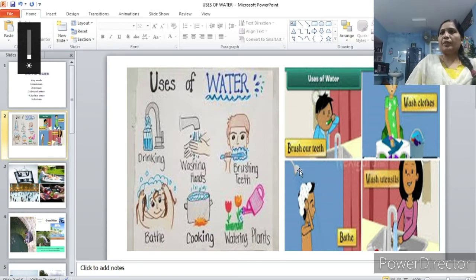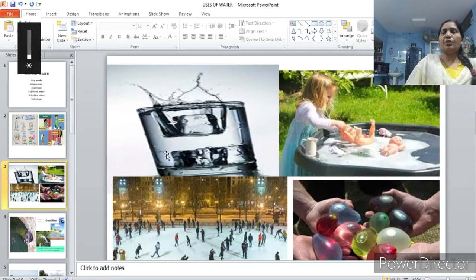For washing clothes we need water, and for bathing, when you take a bath with a shower, more water is getting wasted. So instead of a shower, take a bath with a bucket and mug. And for washing utensils and for nature calls, like this, you need water every minute in our life.